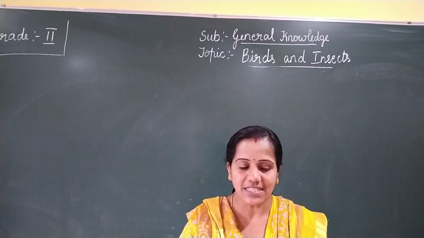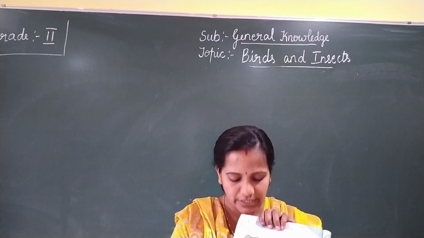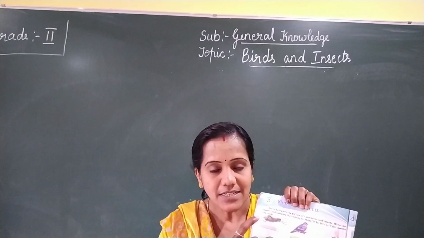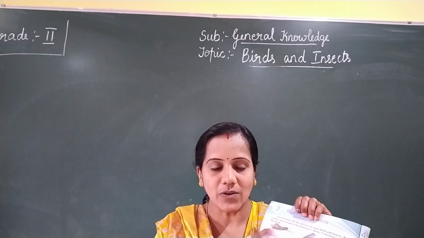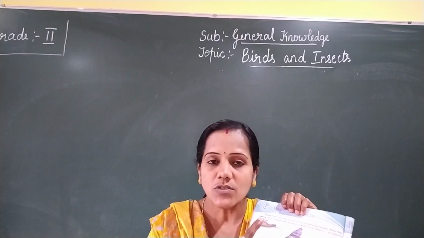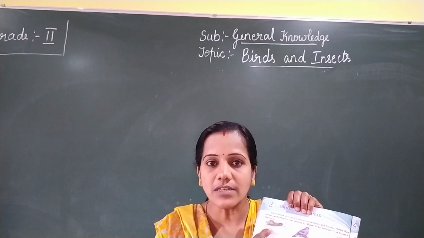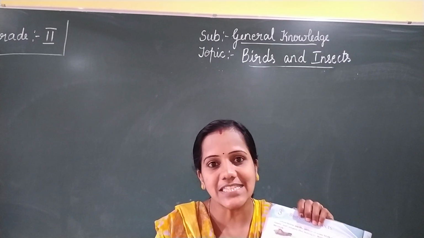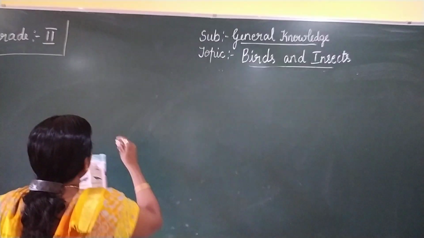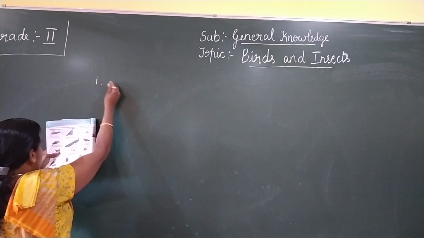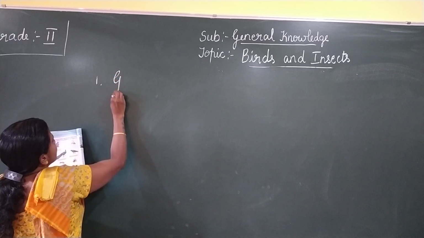Shall we start? See the first one. You can see the first picture, is it? What is this? This is a grasshopper. Is this an insect or a bird? Yes, this is an insect. Children, write the first answer there: grasshopper.